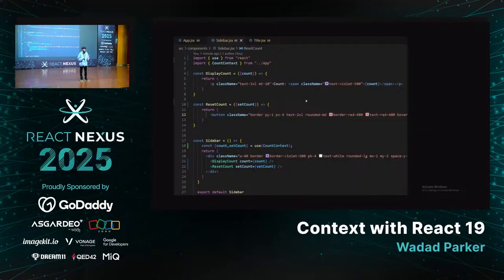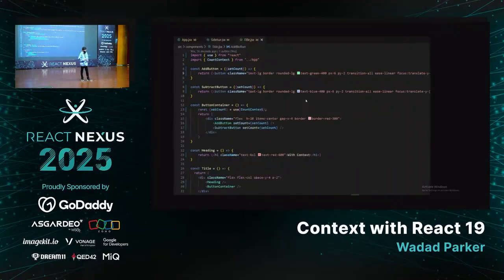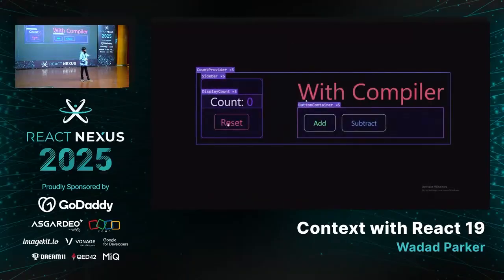And you may ask, okay, well, this is prop drilling. This is not prop drilling. Prop drilling is when you go 4 levels down. This is just, let's say, lifting the state up, all right? And the result of this is very simple. The buttons are no longer re-rendering.